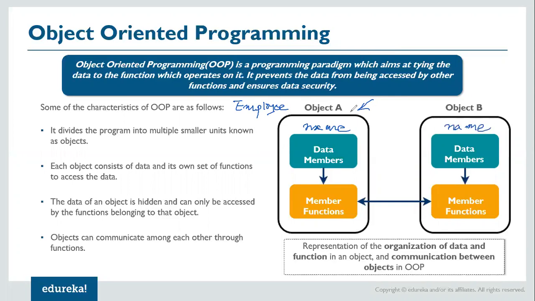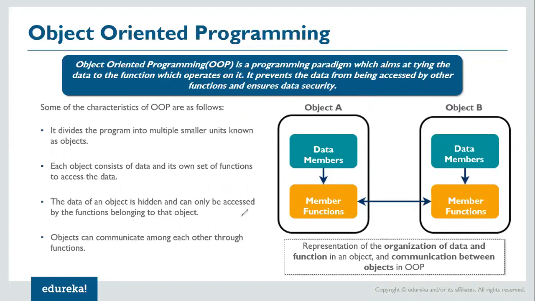Now this data member can be accessed only by the member function, which is this one for this particular object, right? Same goes with the other object. So each object consists of data and its own set of functions to access that data. Now the data of an object is hidden and can only be accessed by the function belonging to that object.